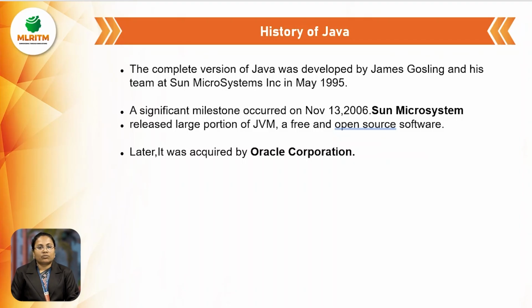The world's best coffee beans are produced on an island. That island's name is Java Island, right? This Java Island is in Indonesia. In this Java Island, they produce the world's best coffee beans. These scientists, James Gosling and his team members, used to consume a lot of coffee.